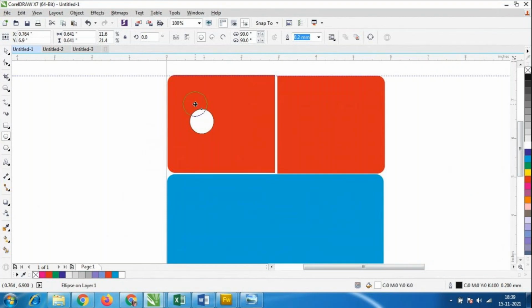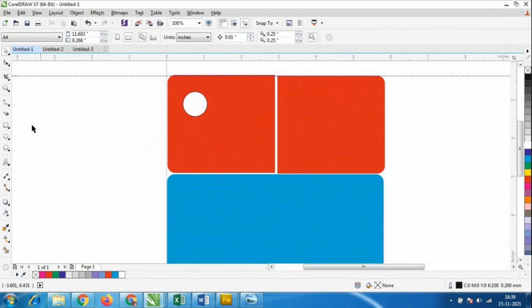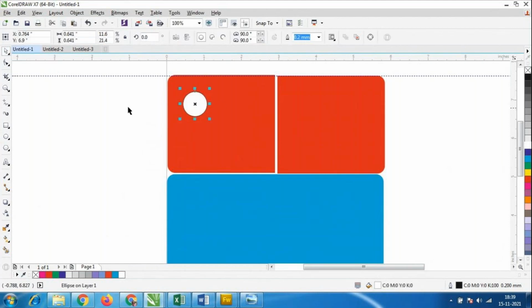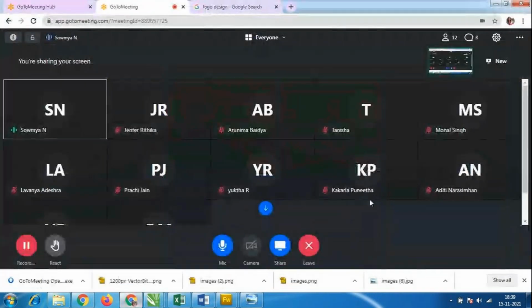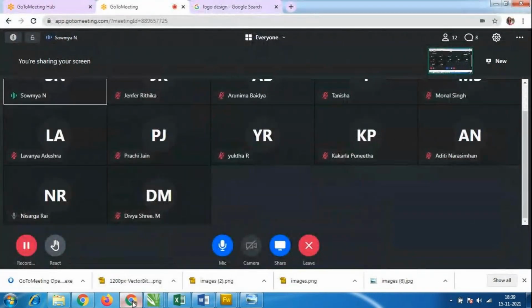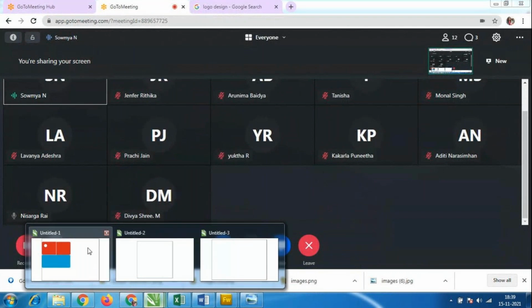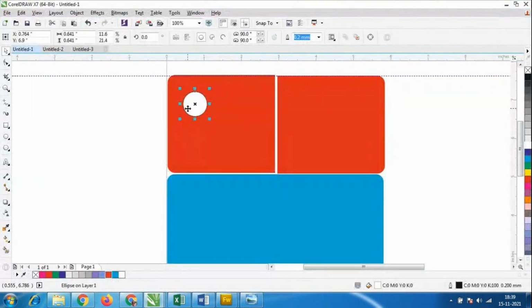Okay, I'll just remove the outline of this. Always for the selection, we have to use the pick tool. So picking, this is we have to select, like how we use the selection tool, like that we have to use the pick tool. Okay, so I'll use a circle like this.